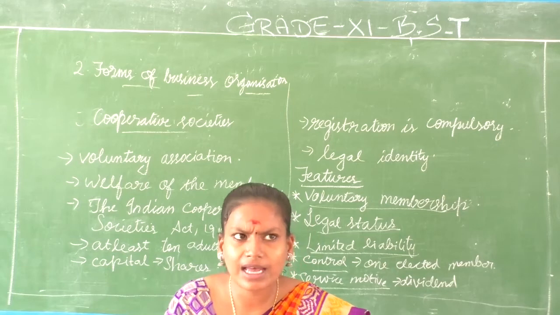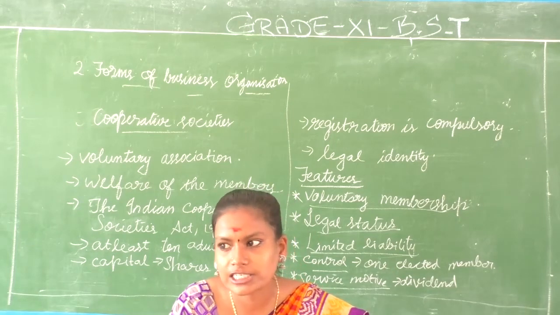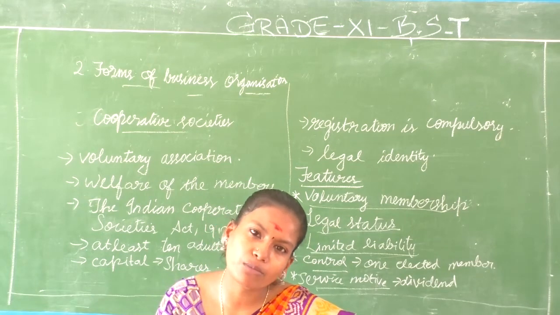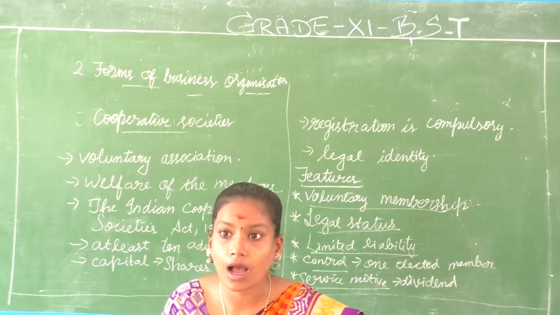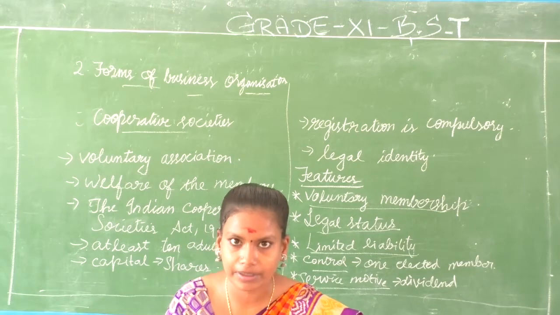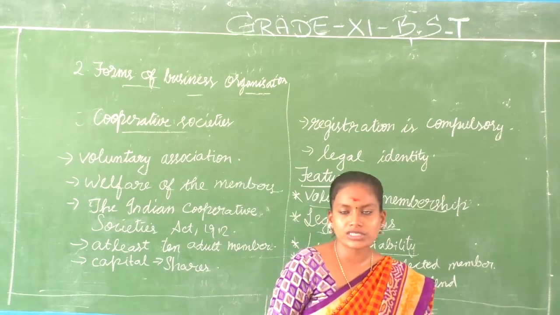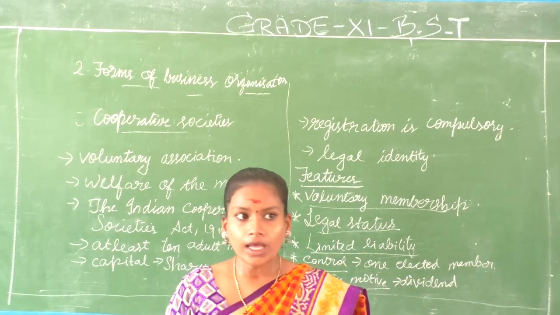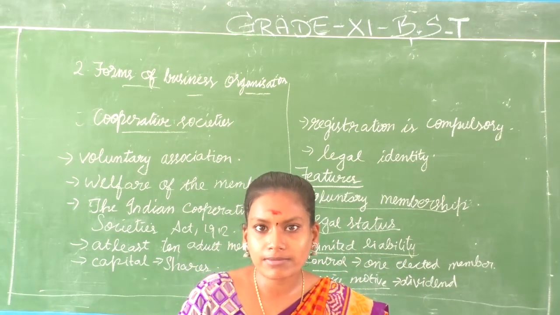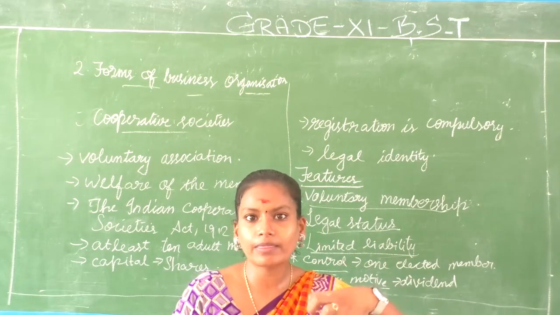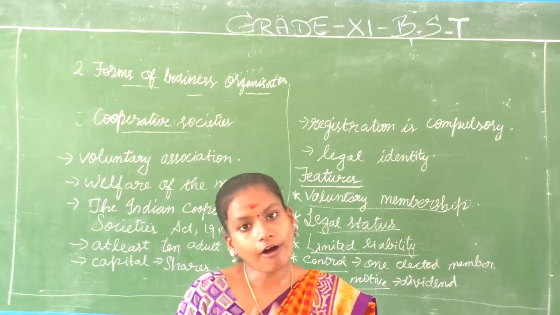Now our best example for a cooperative society is dairy farms. If you take dairy farms, we have Amul, Arogya and many other companies. Amul started as one certain company. There is a small paragraph given in your book about Amul, how it started and how it became like that. Now if you see in advertisements also, they'll mention that we have bought the milk from farmers.